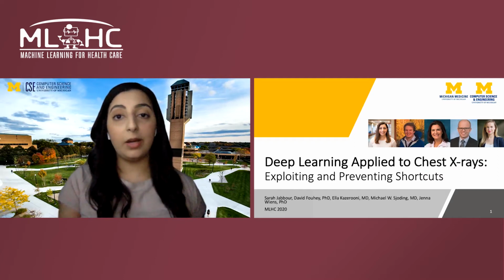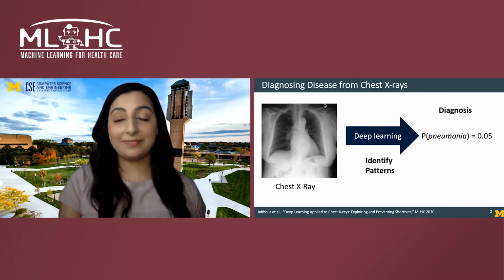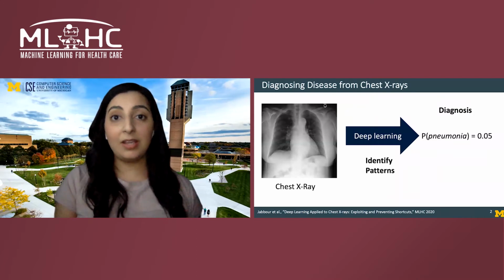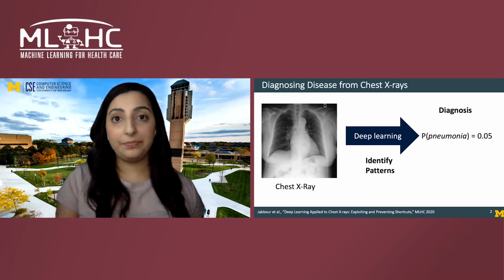I'll be talking about our work, deep learning applied to chest x-rays, exploiting and preventing shortcuts. Deep learning has shown promise in the automated diagnosis of disease based on chest x-rays. For example, there are systems that can take as input a chest x-ray and produce the probability that a patient has pneumonia. However, the availability of data alone does not necessarily ensure good generalization performance.